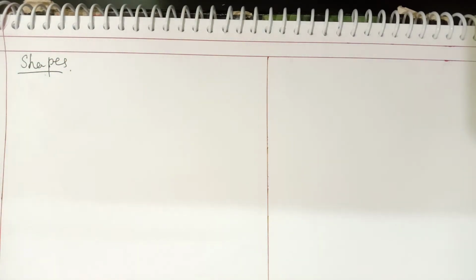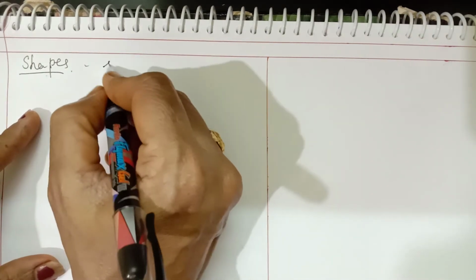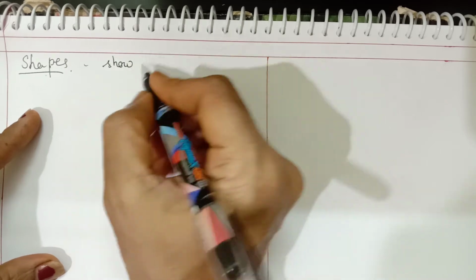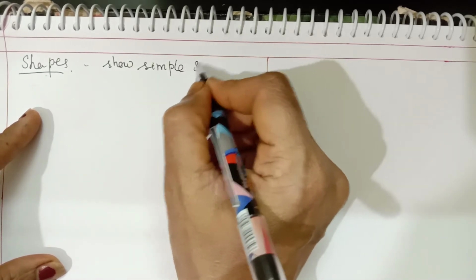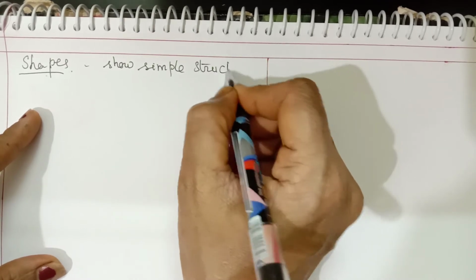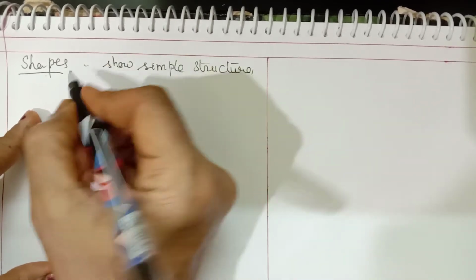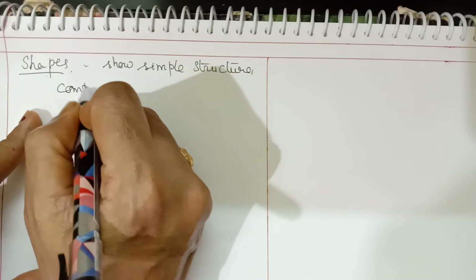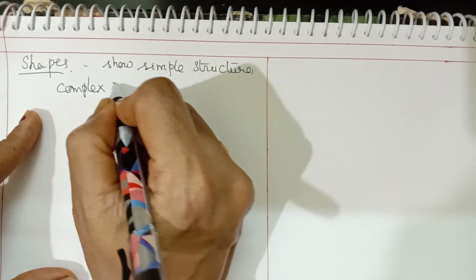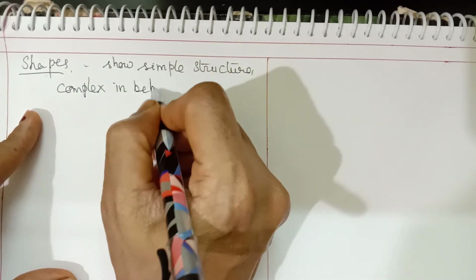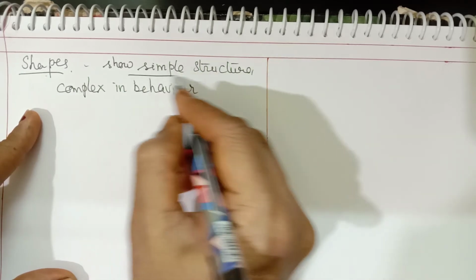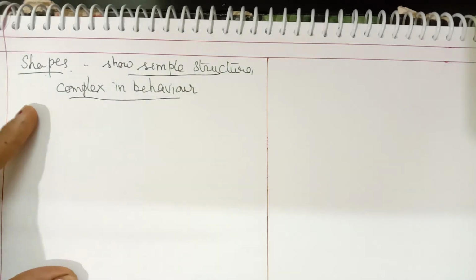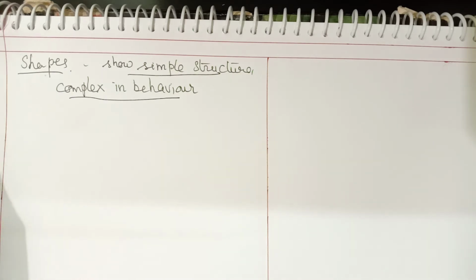Bacterial cells actually are very simple in structure, but these are complex in behavior. This is a very important sentence: complex in behavior. This is a direct statement from the textbook. You may get this in any exam, to identify whether it's a correct or incorrect statement.